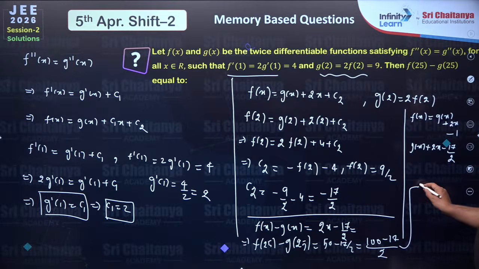So your answer will be 83 by 2. Right? Just verify the calculations. 100 minus 17 will be 83 by 2. Fine. So I hope the solution for this problem also is clear.